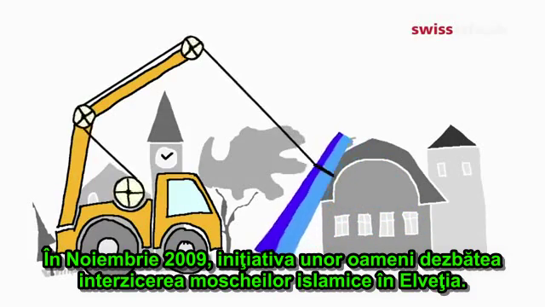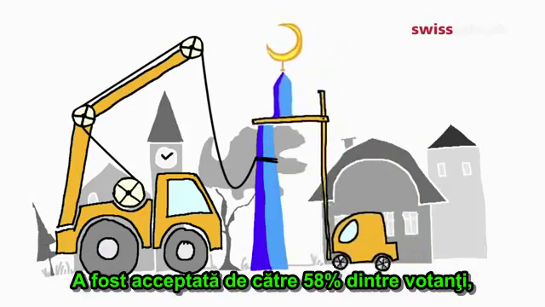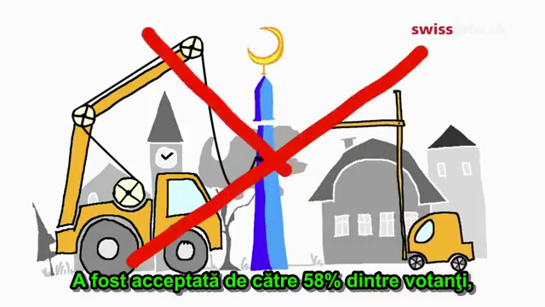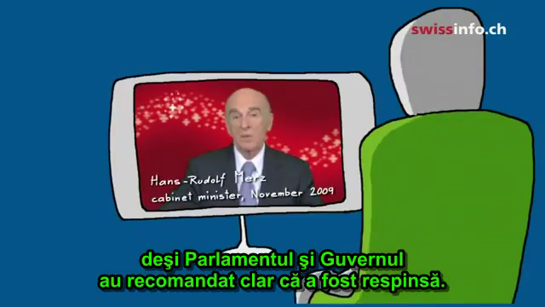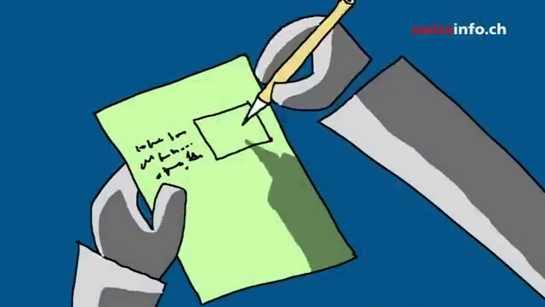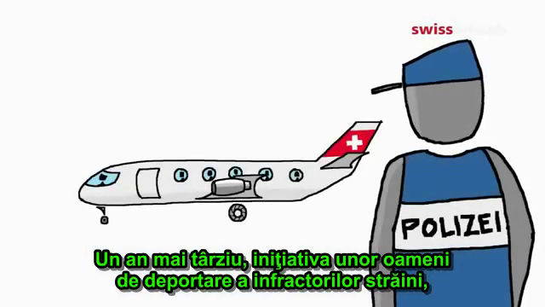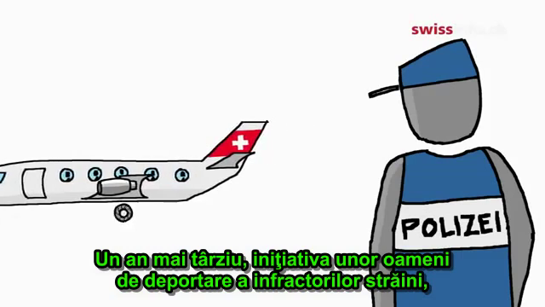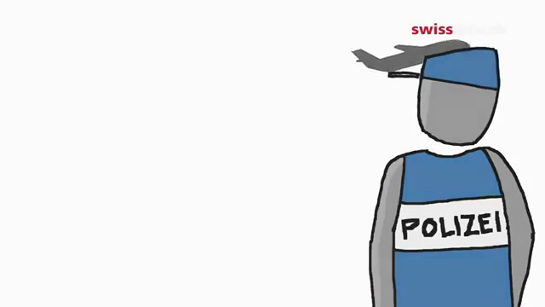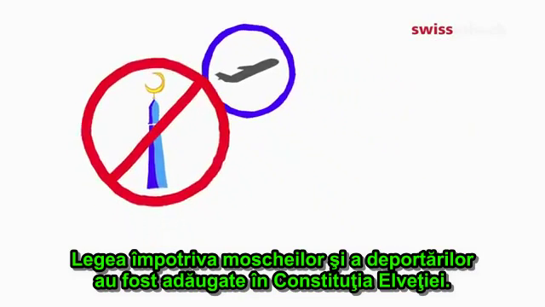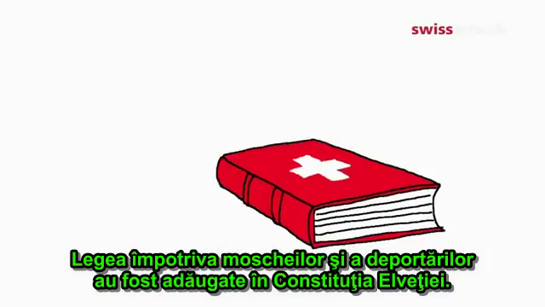In November 2009, a people's initiative to ban minarets in Switzerland was accepted by 58% of voters, despite Parliament and the government's clear recommendation that it be rejected. 1 year later, a people's initiative on the deportation of criminal foreigners was accepted by a majority of 53%. The minaret ban and the deportation law were therefore added to the Swiss Constitution.